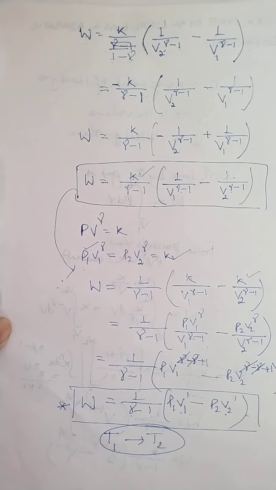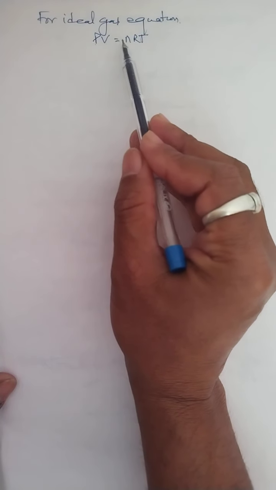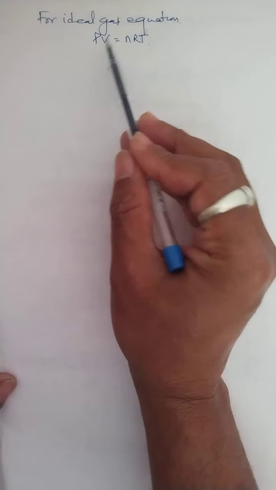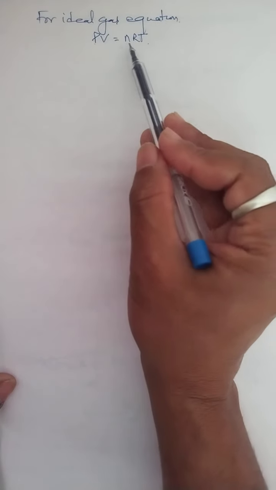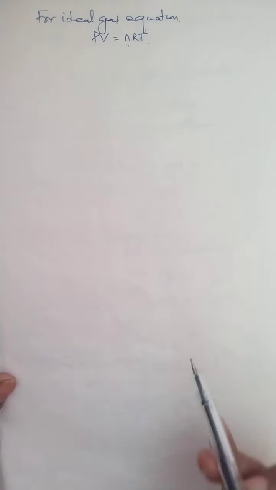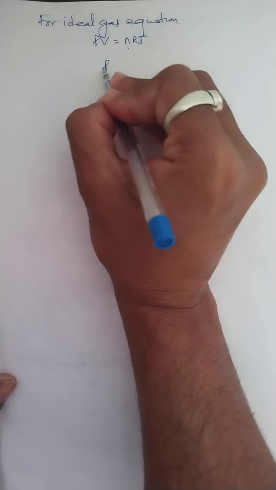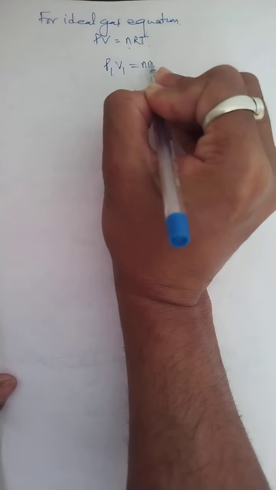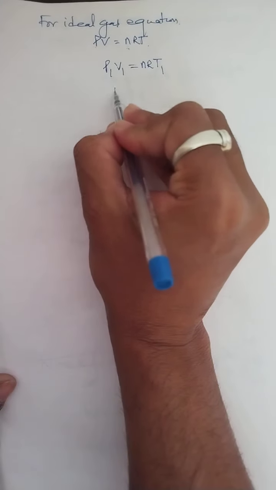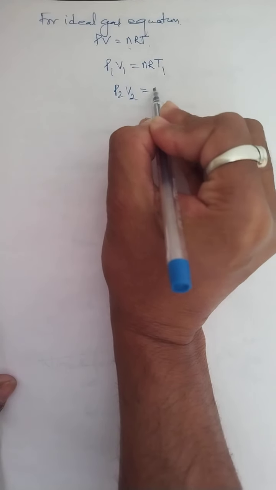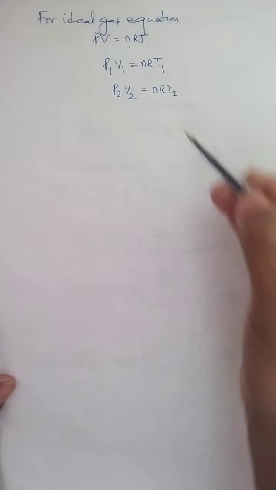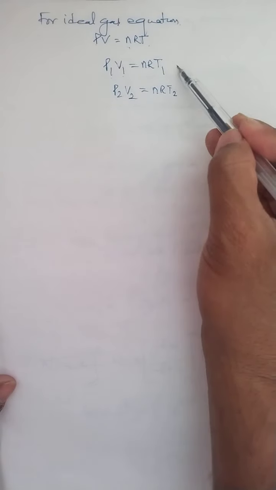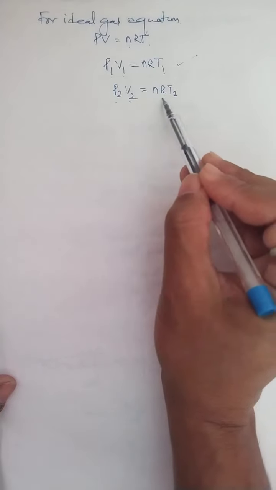So for that I use the ideal gas equation. And children, you know very well what is the ideal gas equation. It is nothing but the relation between P, V and T, and it's given by PV equals to nRT. And this ideal gas equation is for n moles of gas. n, small n, is the number of moles. So if PV equals to nRT, then I write P1 V1 equals to nRT1. Similarly, P2 V2 is also equals to nRT2. Now I replace this P1 V1 by nRT1 and P2 V2 by nRT2.